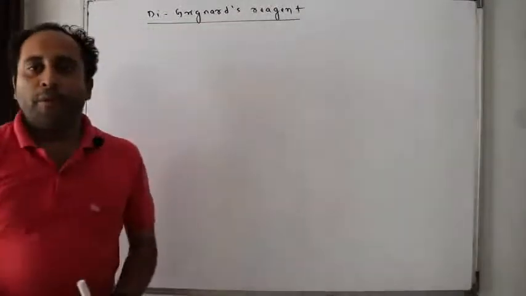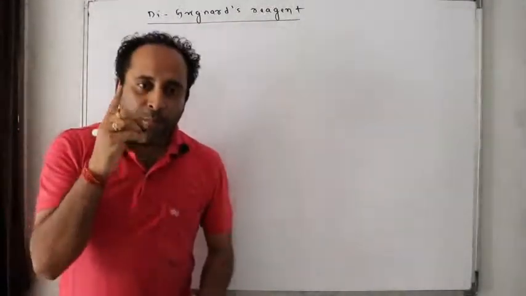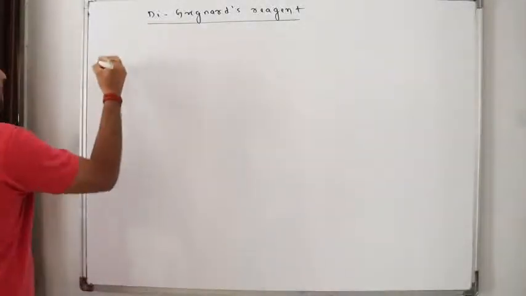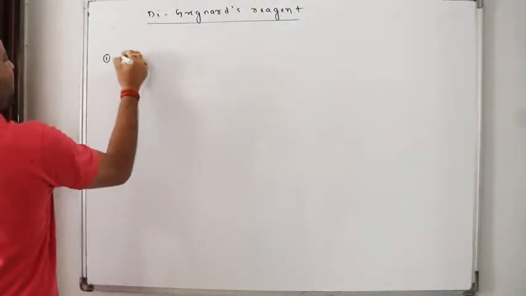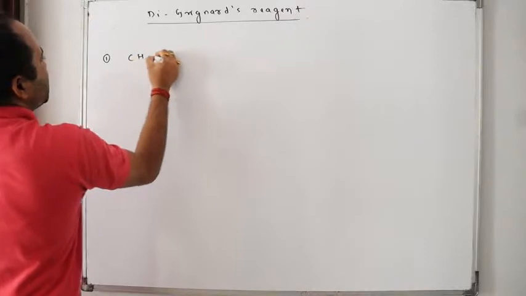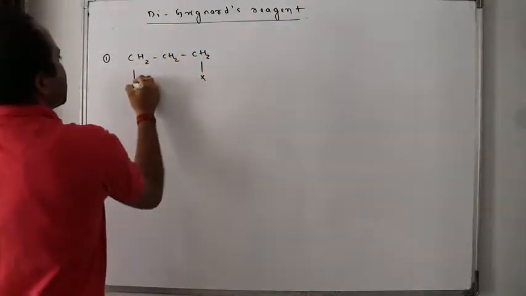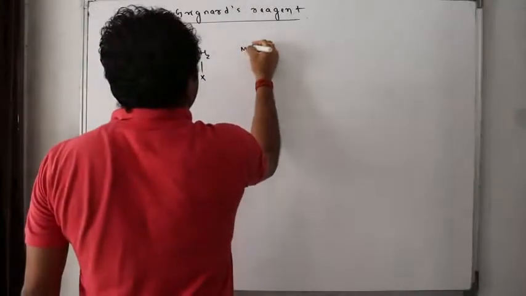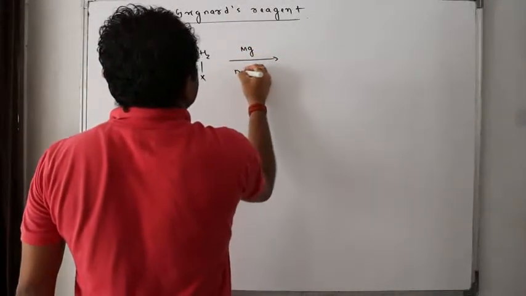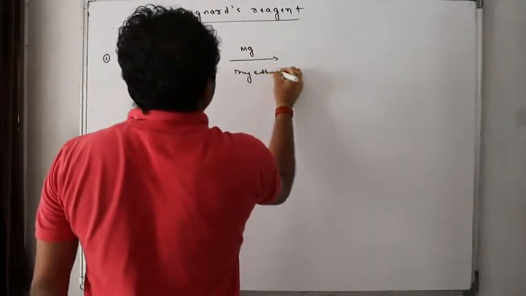What is the important discussion about this? The important discussion is, remember, if I take CH2, CH2, CH2, X with magnesium in dry ether.